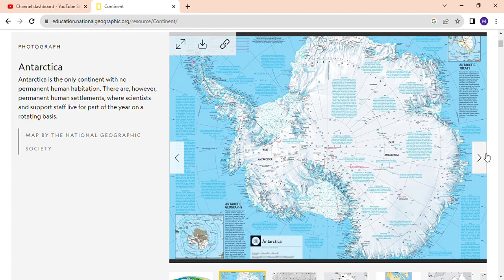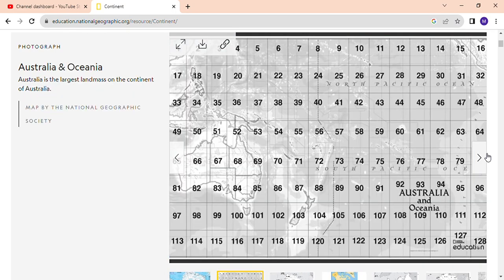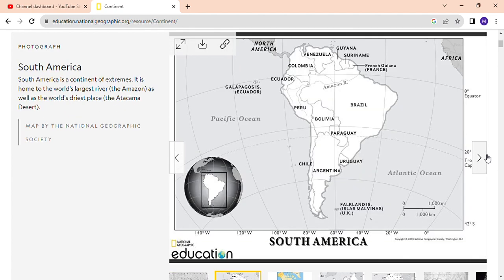Antarctica is the only continent where there is no human habitation, and then Australia and Oceania. Australia is the largest landmass of the continent of Australia. South America, I also told you, is near Antarctica. South America is a continent of extremes.